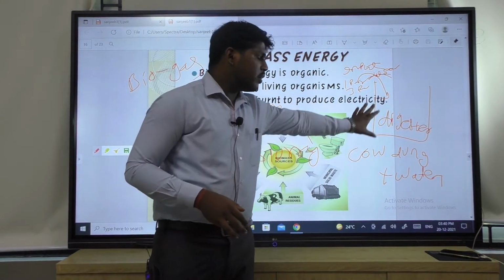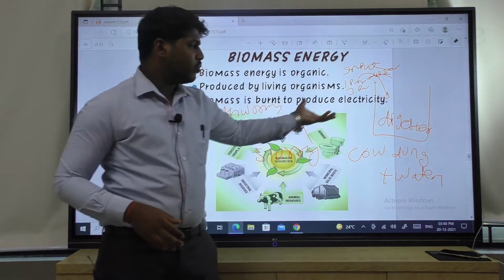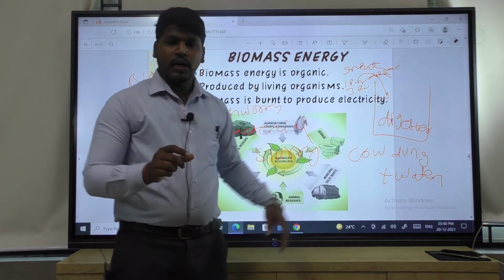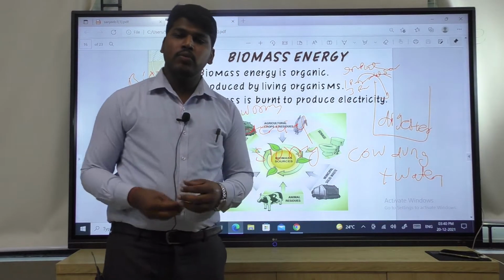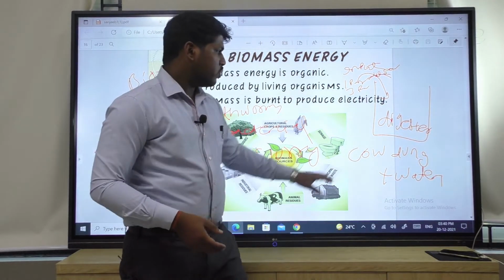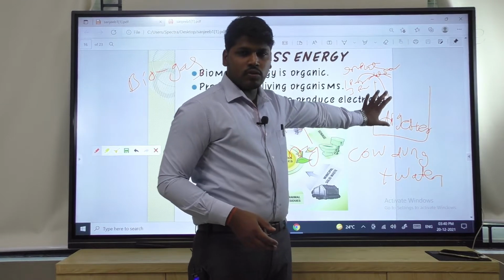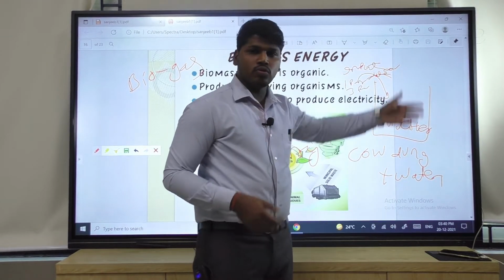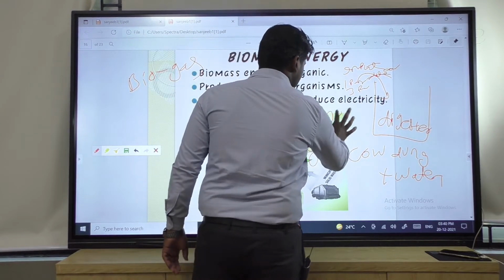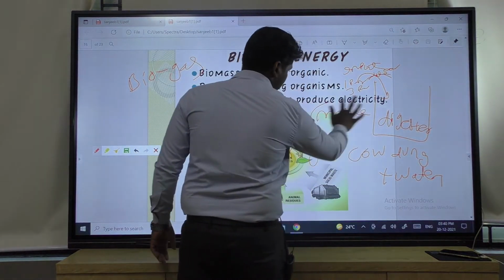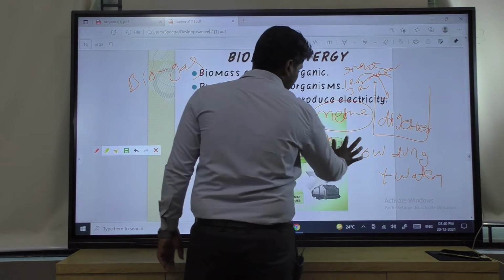As it is anaerobic digestion, that means there is absence of oxygen, it will take a maximum amount of time to digest and to produce the gases. That gas is called methane gas, or mostly it is methane gas, you can say 70% methane gas.